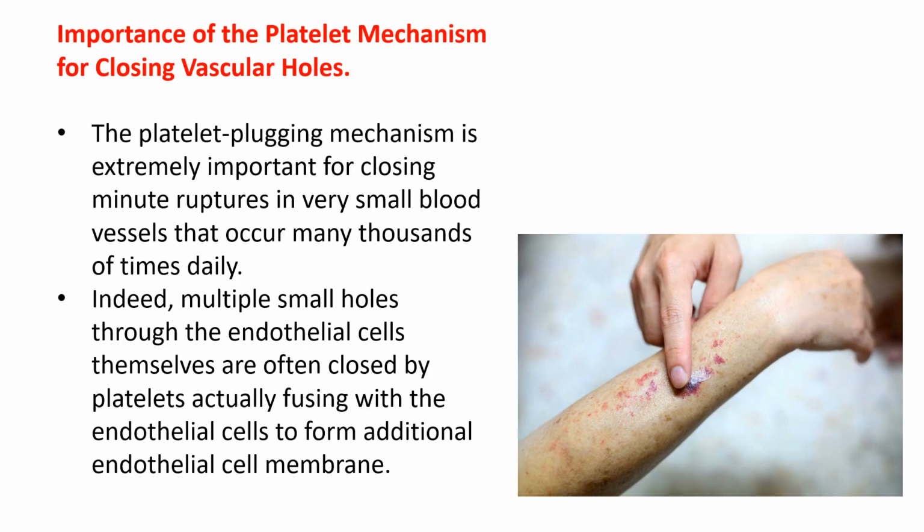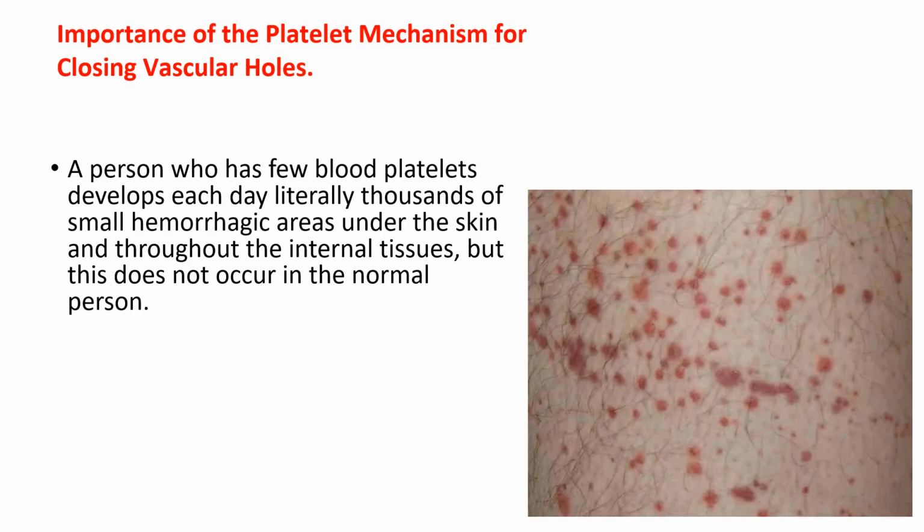Importance of the platelet mechanism for closing vascular holes. The platelet plugging mechanism is extremely important for closing minute ruptures in very small blood vessels that occur many thousands of times daily. Indeed, multiple small holes through the endothelial cells themselves are often closed by platelets actually fusing with the endothelial cells to form additional endothelial cell membrane. A person who has few blood platelets develops each day literally thousands of small hemorrhagic areas under the skin and throughout the internal tissues, but this does not occur in the normal person.